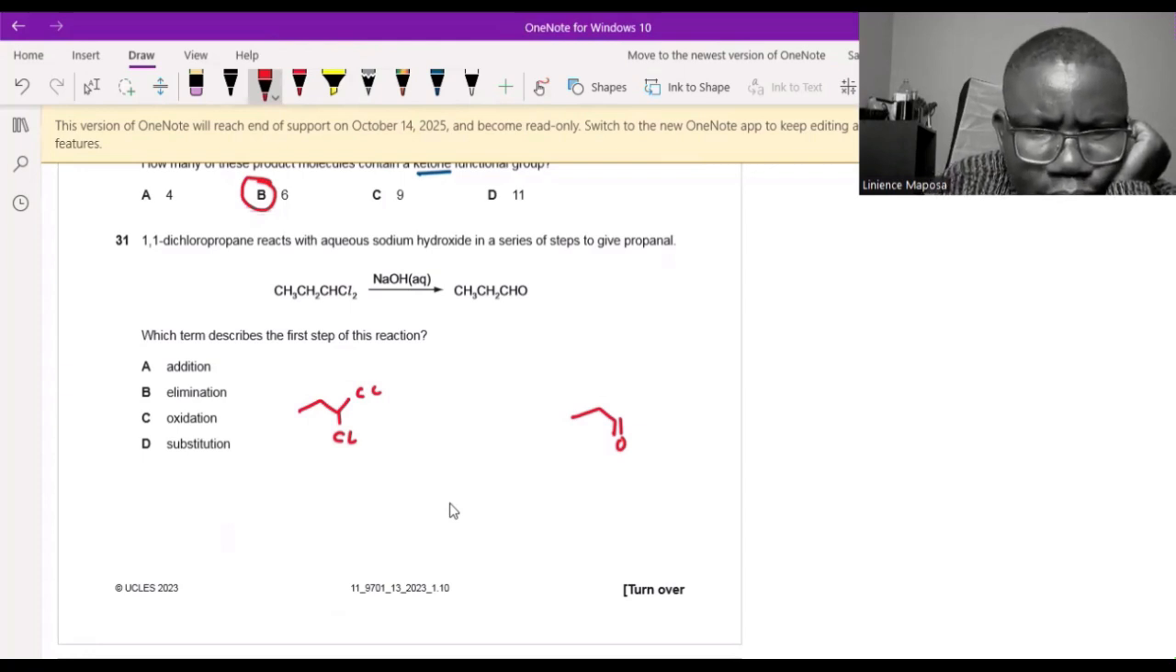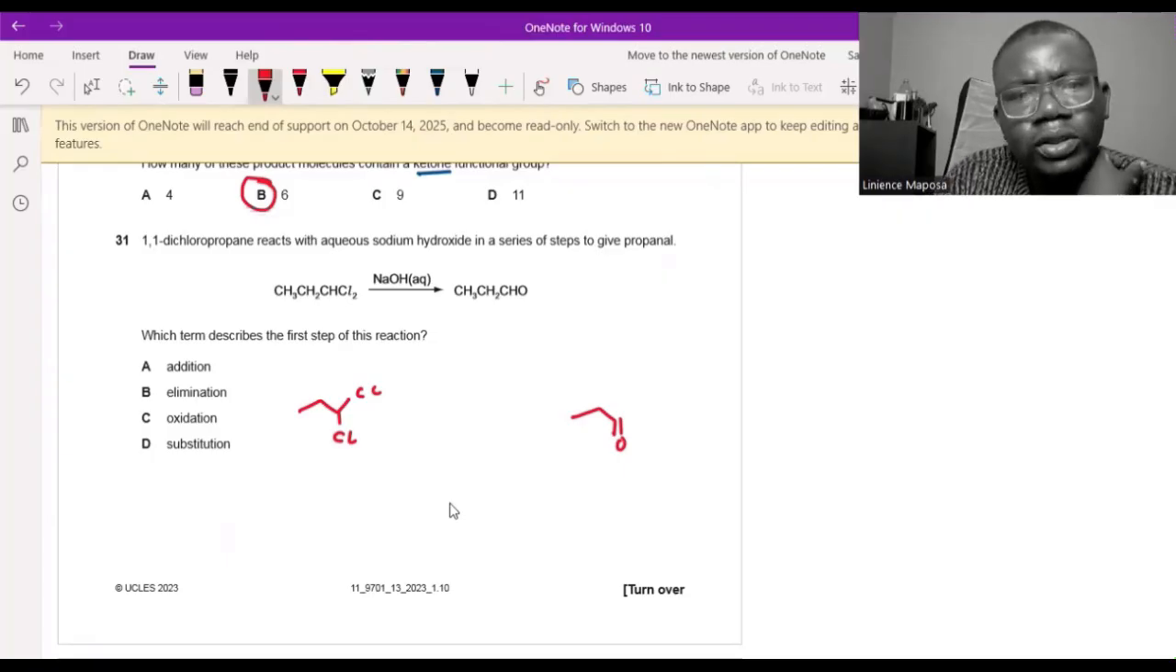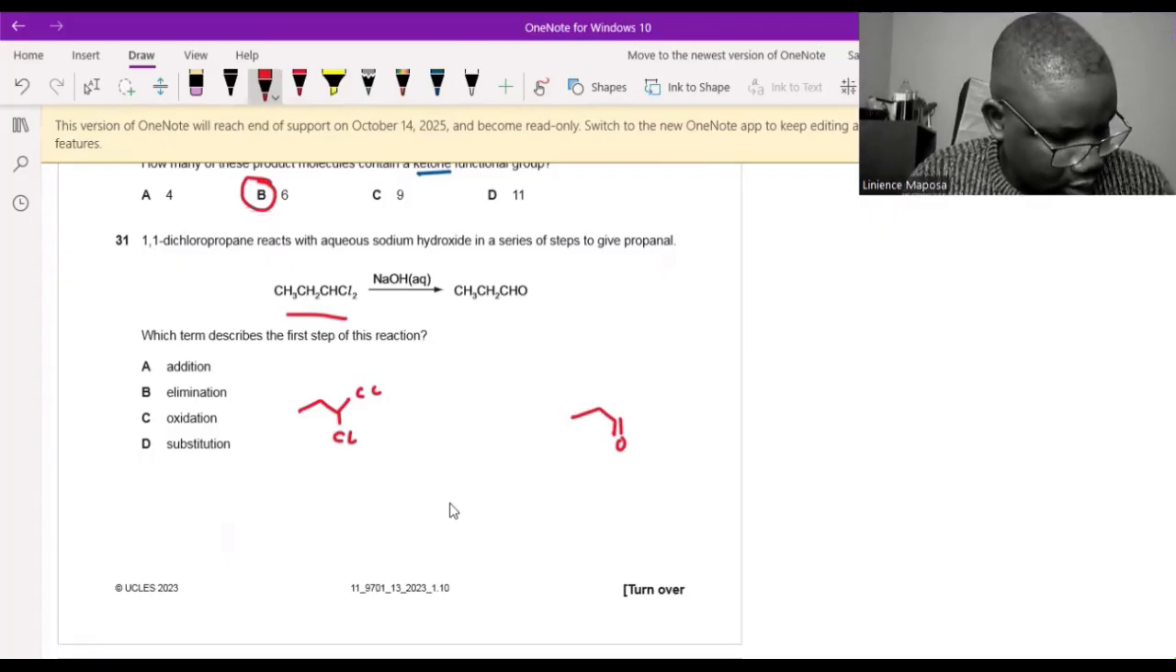I would do what? Okay, we have aqueous sodium hydroxide, because it's aqueous, and the halogenoalkane. That's a substitution.